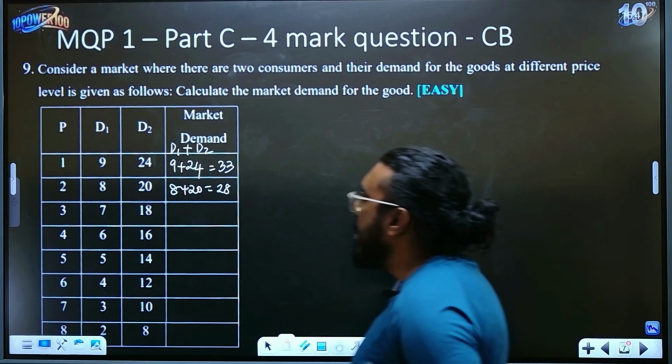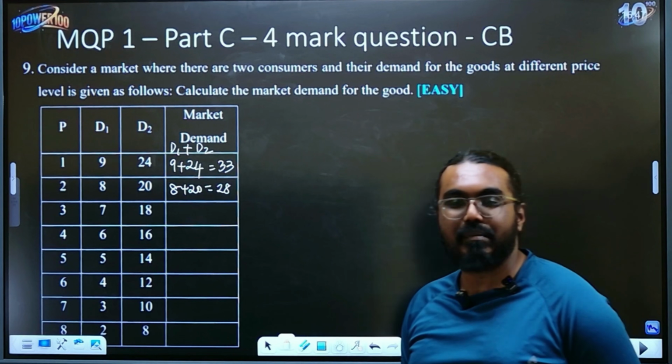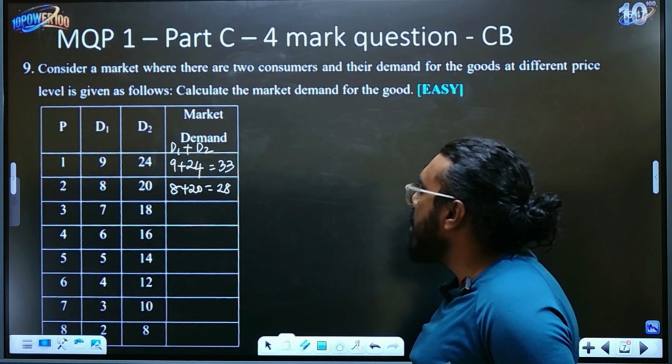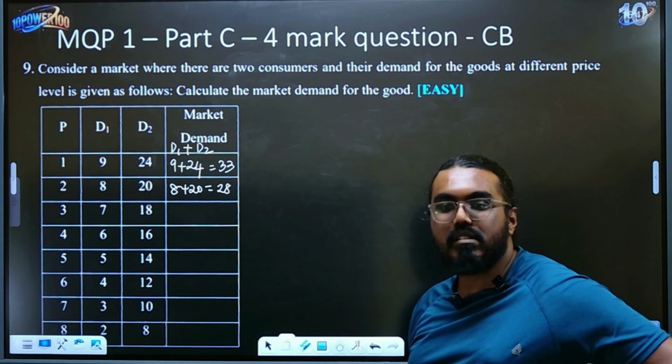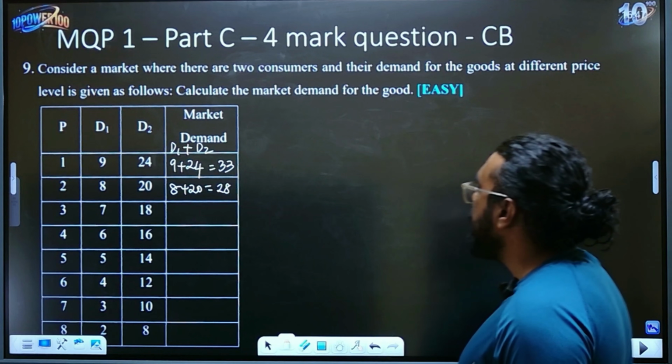Don't try to do it by your memory. You might make mistakes. Even we as adults also make mistakes at times, no? So use your calculators so that you get accurate answers and you don't simply lose half a mark unnecessarily. So this is one question which has come for 4 marks.